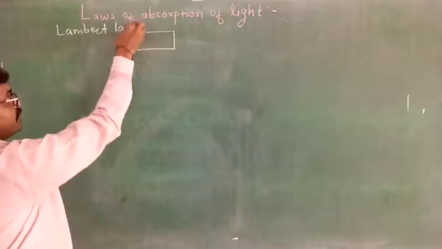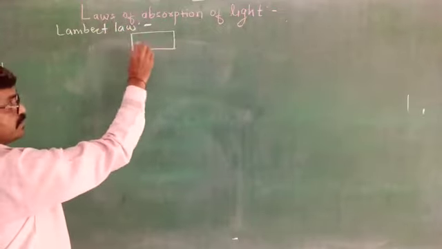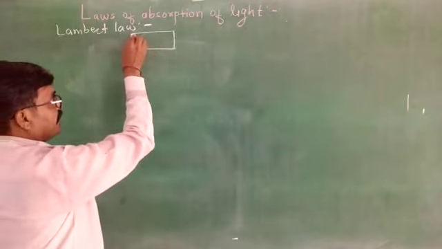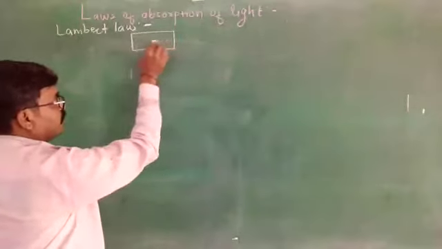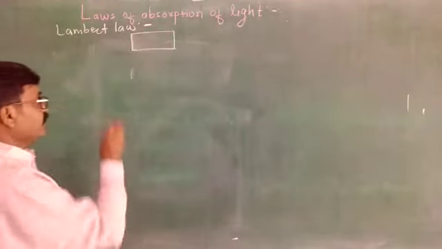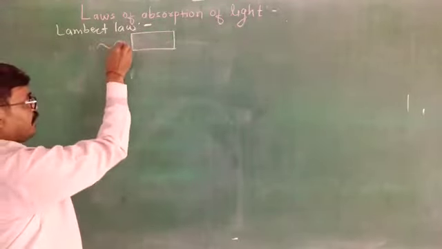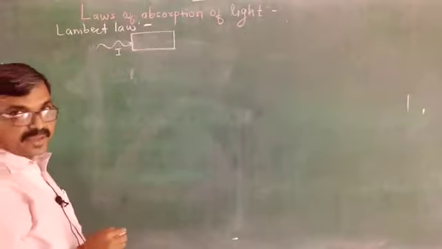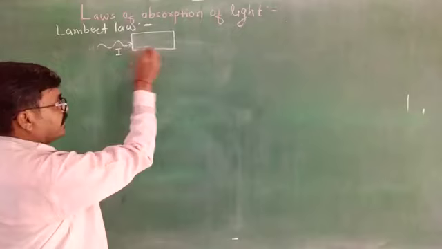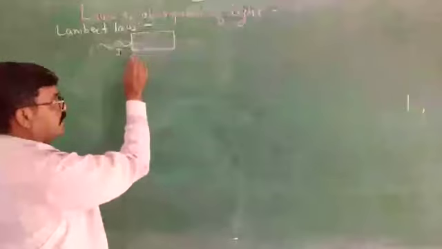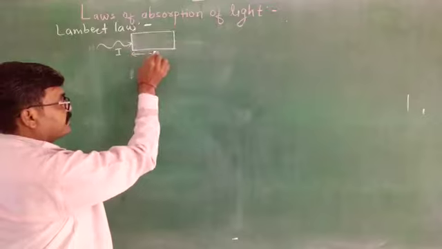In Lambert's law, this medium is a solid, that's why there is a uniform distribution of material. When light of intensity I is incident, let me assume the thickness or width of this solid material is x.